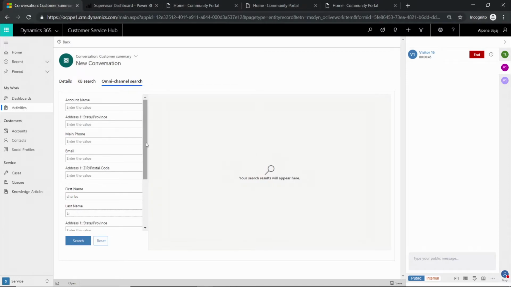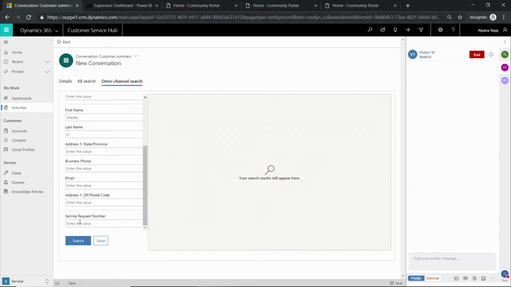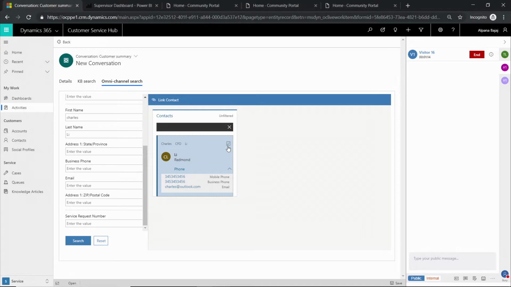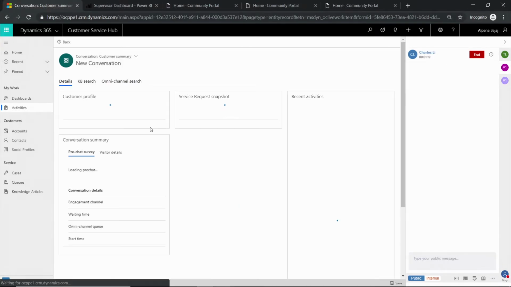And here you can see in the search criteria, I can search for account attributes. I can search based on contact attributes. I can also search based on the service request number. Now, when I launch the search experience, it will give me the results, and I can expand this particular card to see additional details. And with the exchange of a few messages, I can verify that this particular request is indeed for this particular contact. And again, in one click, I can link this conversation with this contact record.